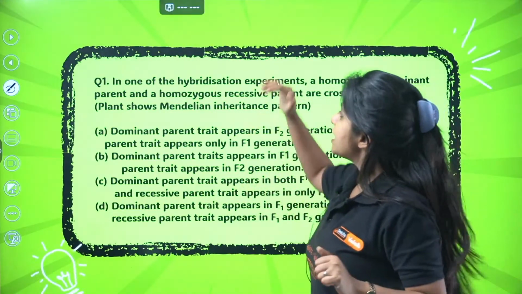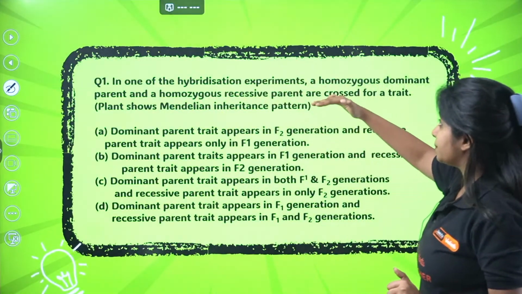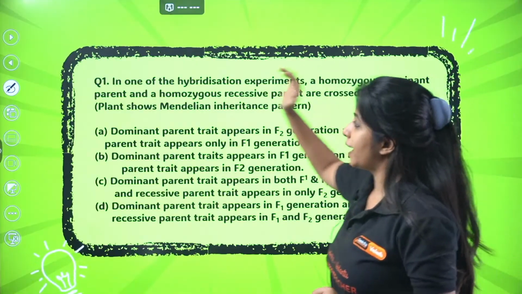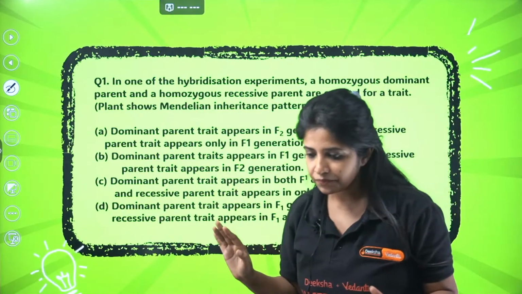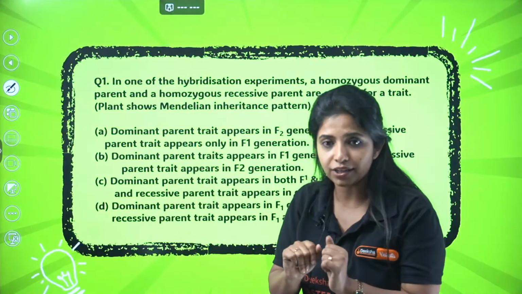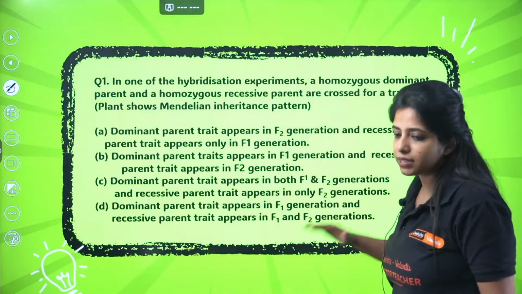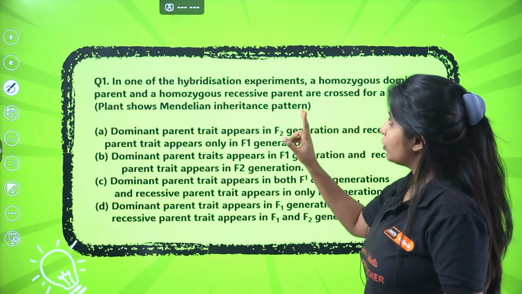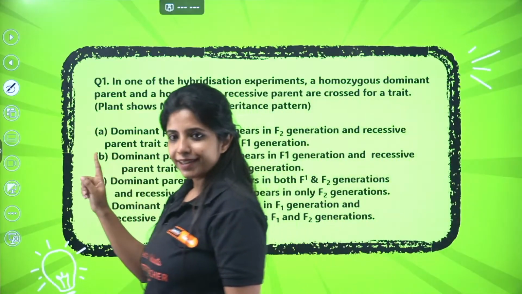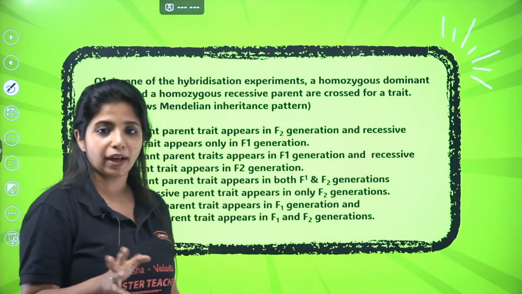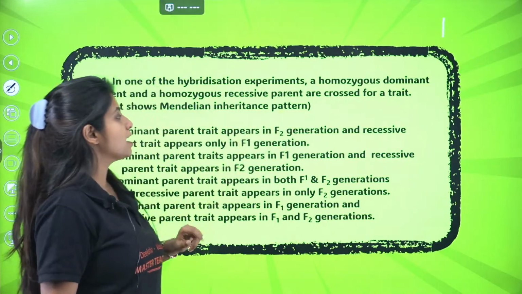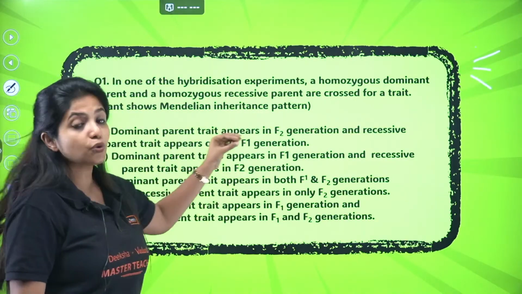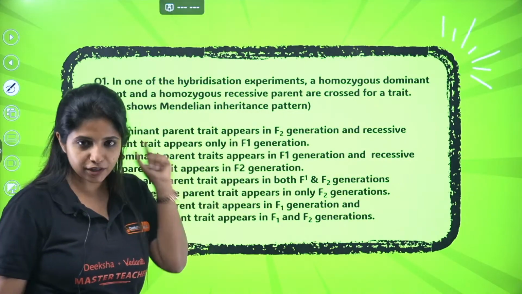It goes like this. In one of the hybridization experiments, a homozygous dominant parent and a homozygous recessive parent are crossed for a trait. What are the findings that you're going to see in this particular thing? If you're crossing one homozygous dominant parent and a homozygous recessive parent, what do you see? Dominant parent trait appears in F2 generation and recessive parent trait appears only in F1 generation. First option.